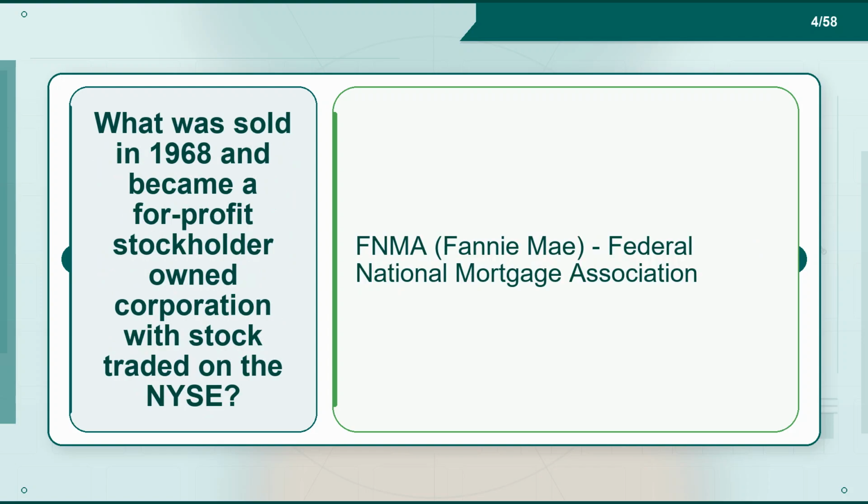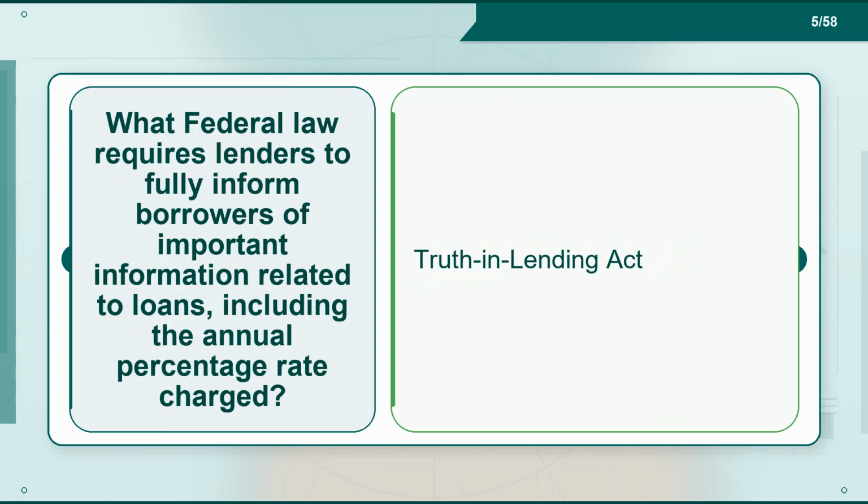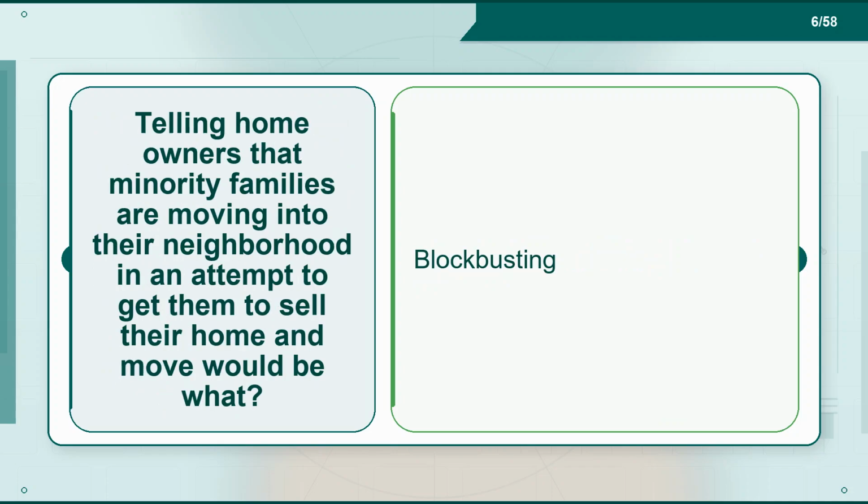Flashcard 4. Term. What was sold in 1968 and became a for-profit stockholder-owned corporation with stock traded on the NYSE? Definition. FNMA, Fannie Mae, Federal National Mortgage Association. Flashcard 5. Term. What federal law requires lenders to fully inform borrowers of important information related to loans, including the annual percentage rate charged? Definition. Truth in Lending Act.